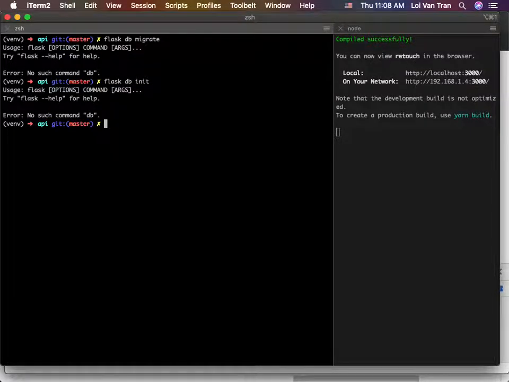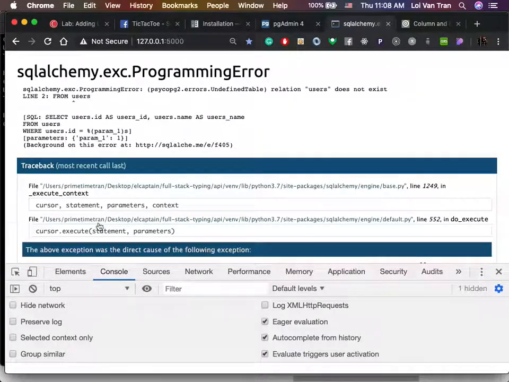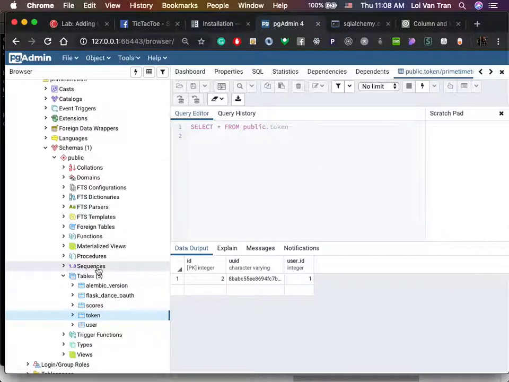You have Flask migrate. If you're not set up Flask migrate, not off the top of my head. Drop your table. Okay, so how do I drop them? Do you want me to just do it here? I would prefer to do it right here. Can I just drop them all right here? Can I right click and drop all these? I'm gonna just drop all these. So we're gonna drop the tables.